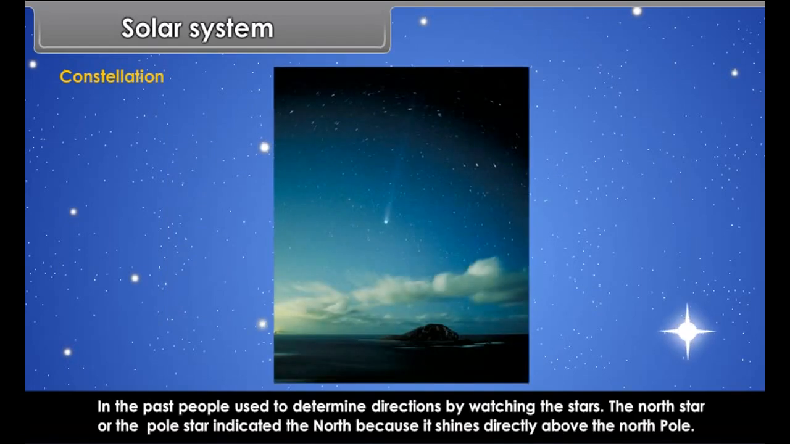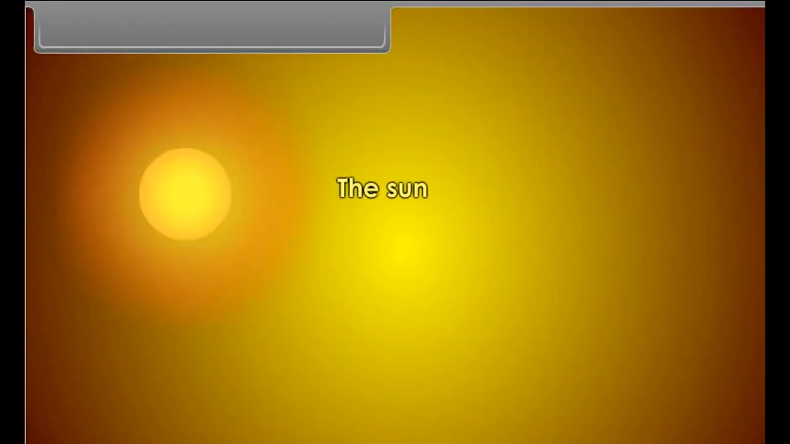In the past, people used to determine directions by watching the stars. The North Star or the Pole Star indicated the north.